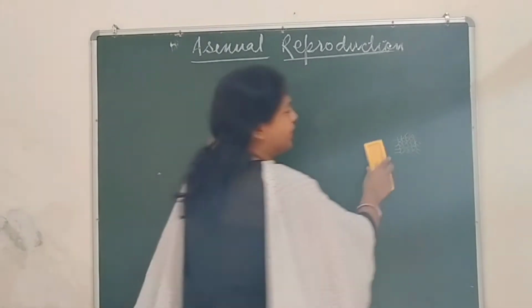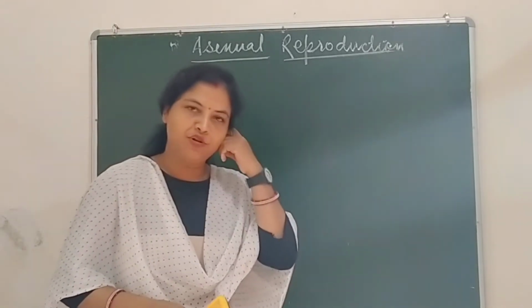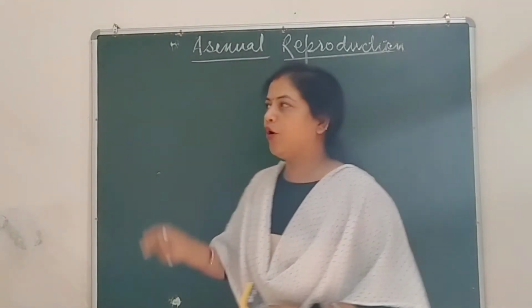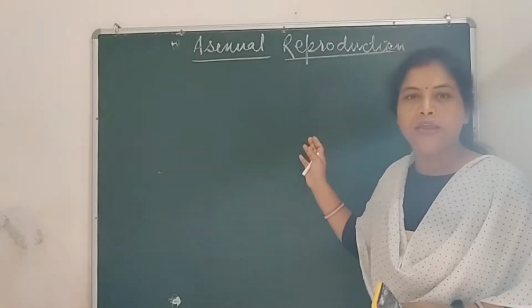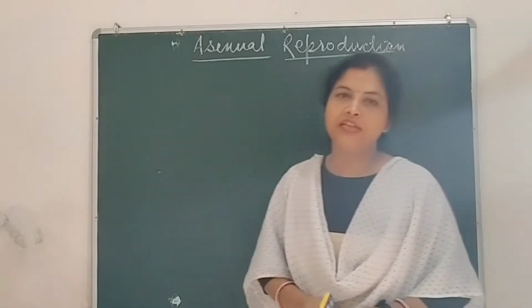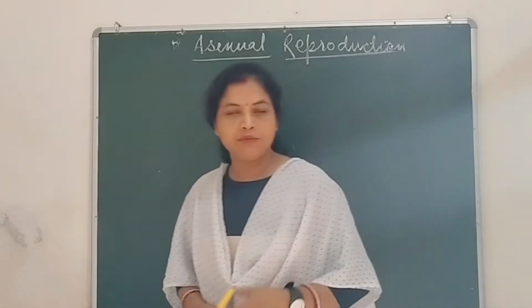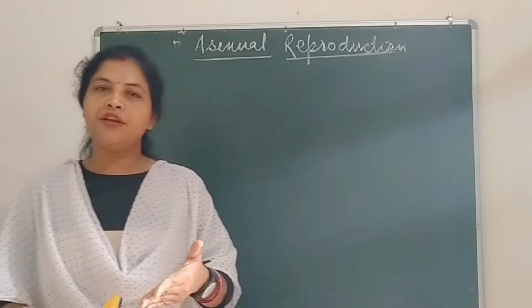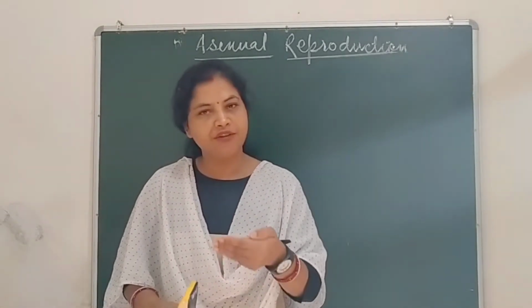I am going to make you understand about asexual reproduction. In my last video, I already started this topic and explained some methods of asexual reproduction like budding, fission, multiple fission and binary fission. Today I am going to explain regeneration and fragmentation. What is that? Regeneration and fragmentation.